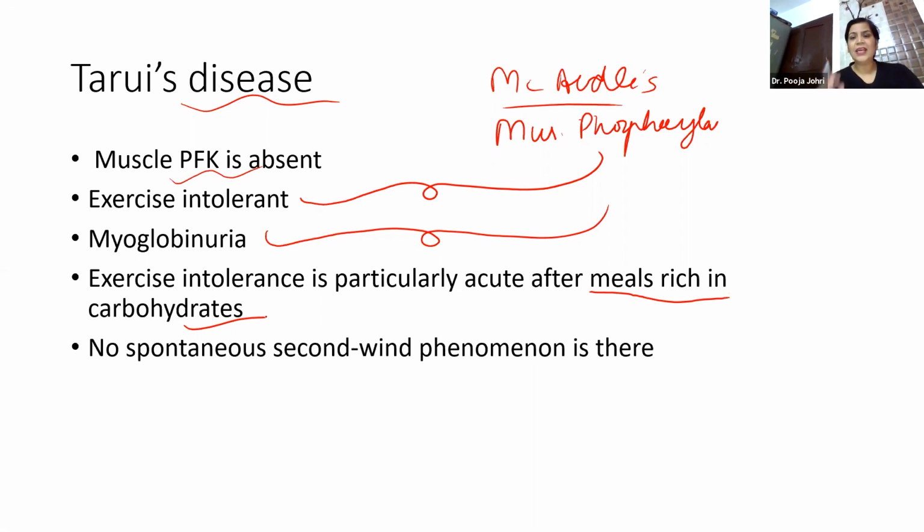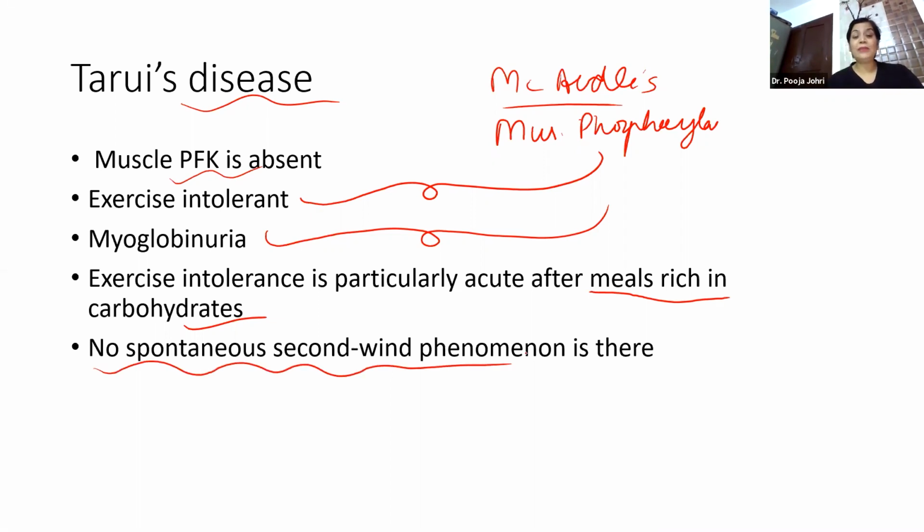Again, I'll repeat it. In McArdle's disease, the person becomes intolerant to exercise. Muscular cramps are there. There is excretion of myoglobin into the urine, and the urine changes to a burgundy color. Features are more or less the same. The basic difference is that in Tarui's disease the person is exercise intolerant, but it becomes acute when the person takes a diet rich in carbohydrates. Then another important feature: no spontaneous second wind phenomenon is there.